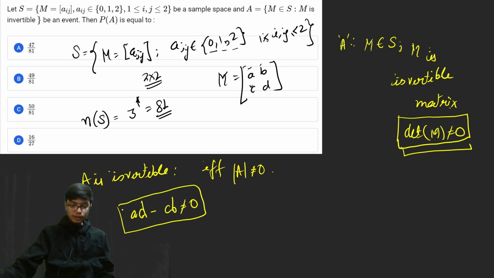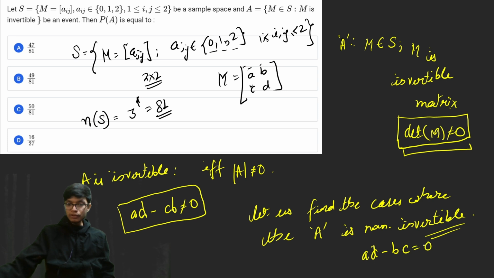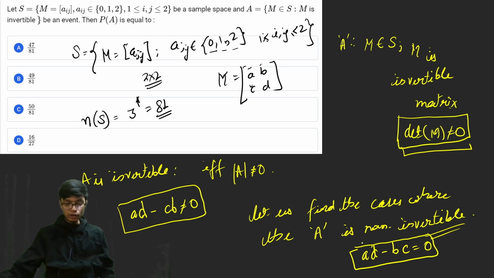Now instead of doing the cases for finding out where the determinant is not equal to 0, let us find all the cases where the matrix is non-invertible. Okay, so let us firstly find the cases where the matrix is non-invertible. That means AD minus BC is equal to 0. So let us find all the cases where this particular result actually holds true.